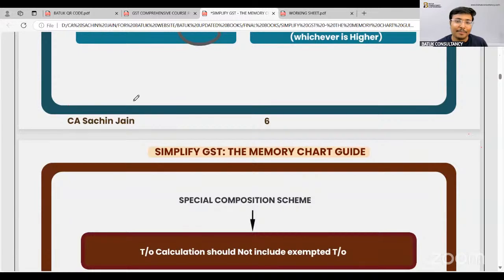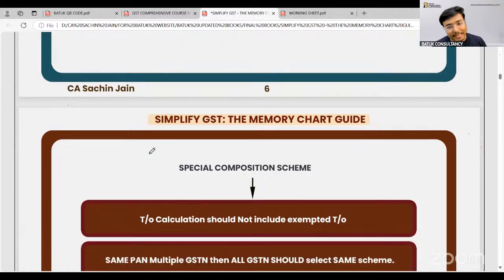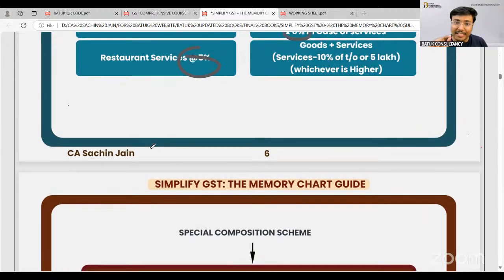Now, sir, in case of restaurants, we'll discuss. Yes, this limit is not applicable. We'll discuss the restaurant in a specific way. Okay. This is just a normal case. Yes, a society can go for the composition scheme, but the condition is that the turnover should be up to 50 lakh rupees only. In that case, they can go for the composition scheme.